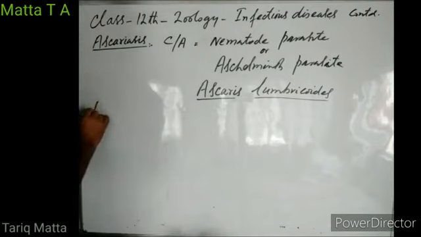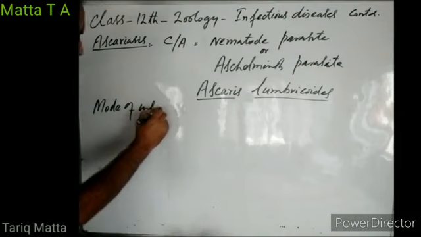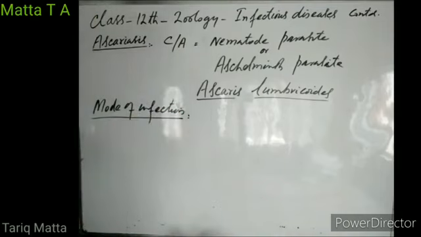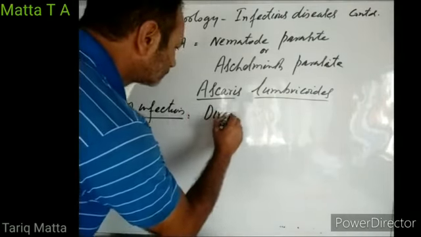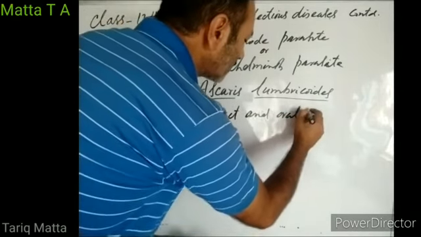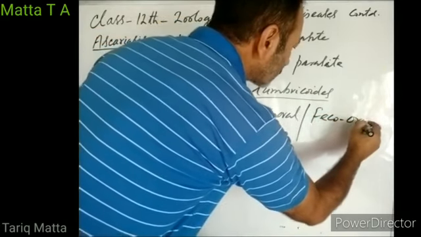So mode of infection, how it gets into our body, how it infects a person. The mode of infection for ascariasis is direct and oral, or we can also say fecal-oral route.